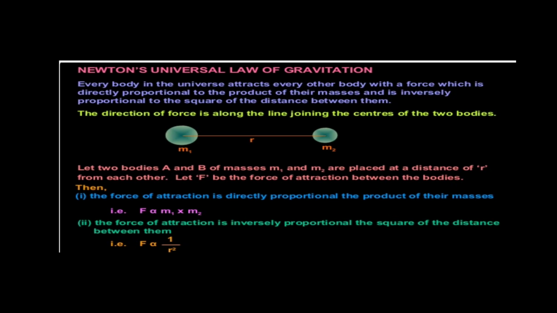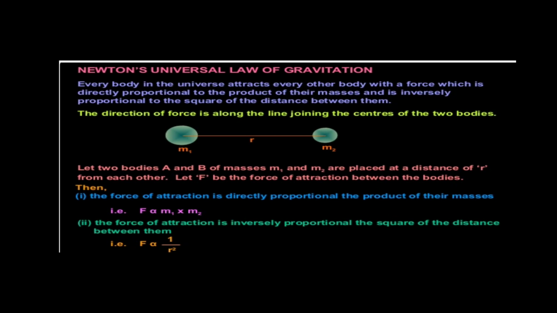So any two masses, any two objects, will have their own masses and will have that force of attraction, and that force is just the product of their masses divided by the square of the distance between them. So let us see this derivation to understand.